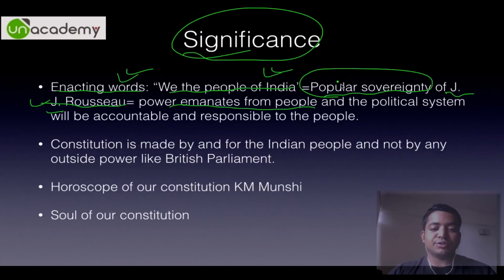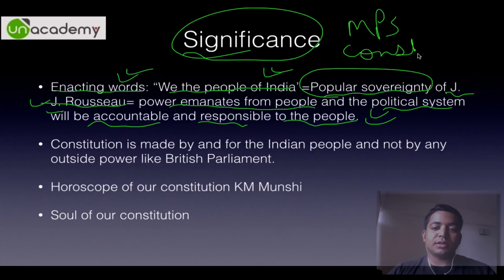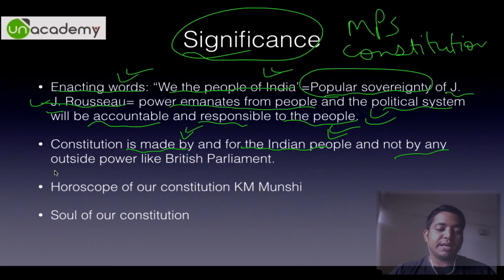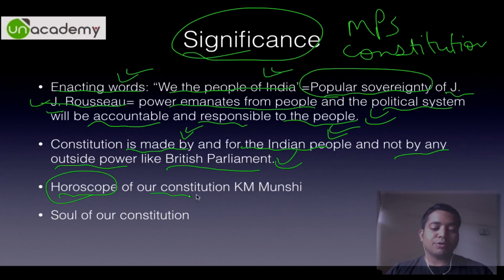That is why the constitution is sovereign. And the political system will be accountable and responsible to the people. People's will is represented by MPs, and the constitution is the embodiment of the sovereignty of the people. Is that understood? Then the constitution is made by and for the Indian people and not by any outside power like the British Parliament. Is that absolutely understood? So the people are sovereign, the constitution is sovereign, the constitution is autochthonous. If you do not know what that means or how it is spelled, do watch part 1.1.